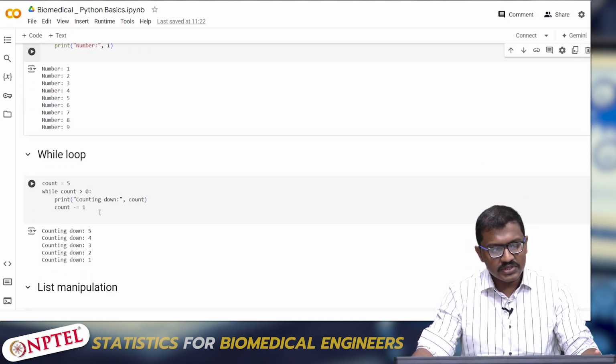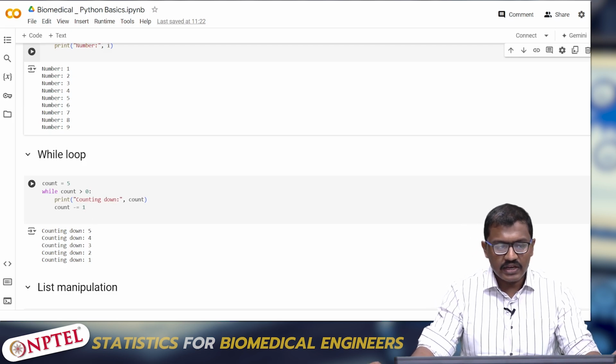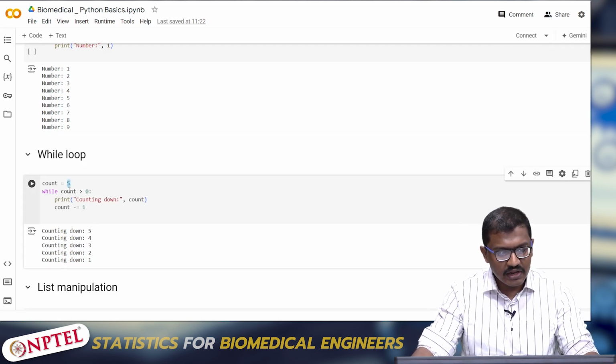So the while loop is similar to the for loop, but here we don't need to declare for i in range. We just have to declare something like while count is greater than 0. I have declared a variable count and given it 5, and I am saying count should be greater than 0. So count is equal to 5, so it enters the loop and starts printing the value of count.